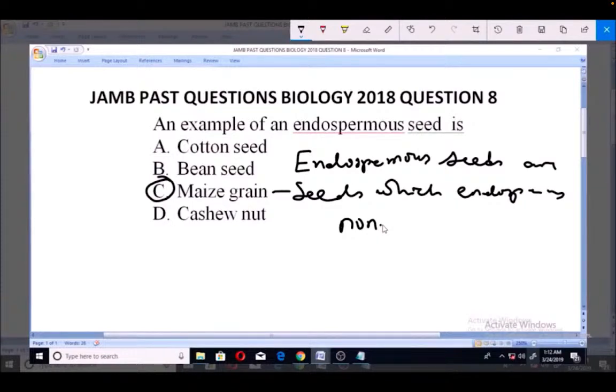But the seed that has endosperm, the one that we have in the options here, is maize grain. So that makes option C the right answer.